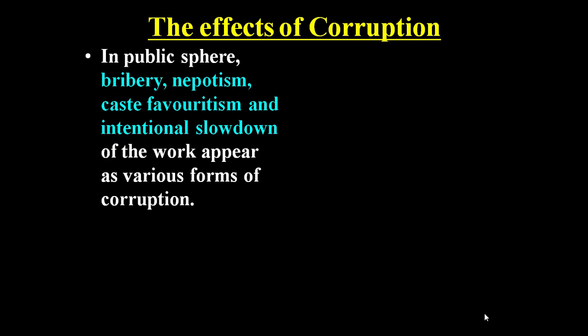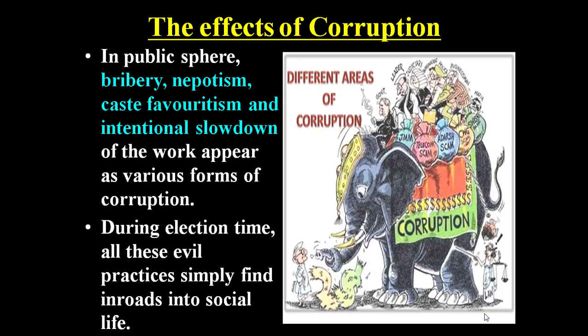In the public sphere, bribery, nepotism, caste favoritism, and internal slowdown of the work appear as various forms of corruption. During the election time, all these evil practices simply find inroads into social life.